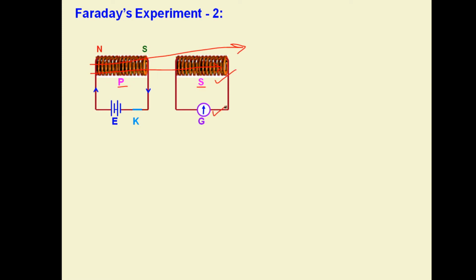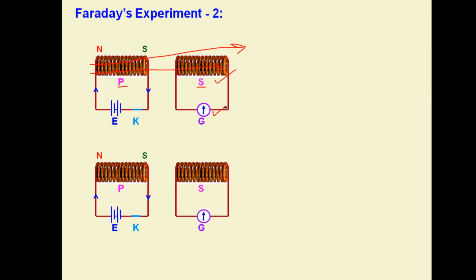So it is not necessary that we use a direct magnet, we can use an electromagnet also for changing the magnetic flux. In this closed circuit which is having current, the current is not changing, so the magnetic flux passing through the primary as well as the secondary is a constant value, and hence no deflection in the secondary coil.